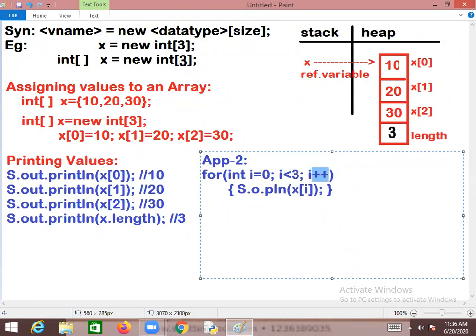Then the i value becomes 1. Is 1 less than 3? Yes. It will enter into the loop and get the value there at x of 1, that is nothing but 20. Then i becomes 2. Is 2 less than 3? Yes. Enter into the loop and get the value at x of 2, which is 30. 30 is printed, then i becomes 3. Is 3 less than 3? No, false, and it will come out.